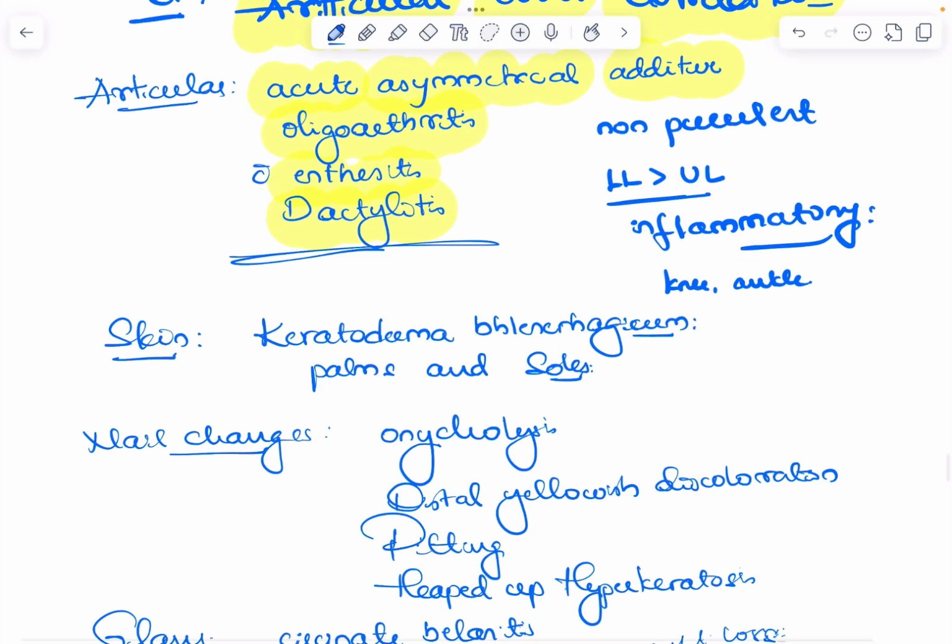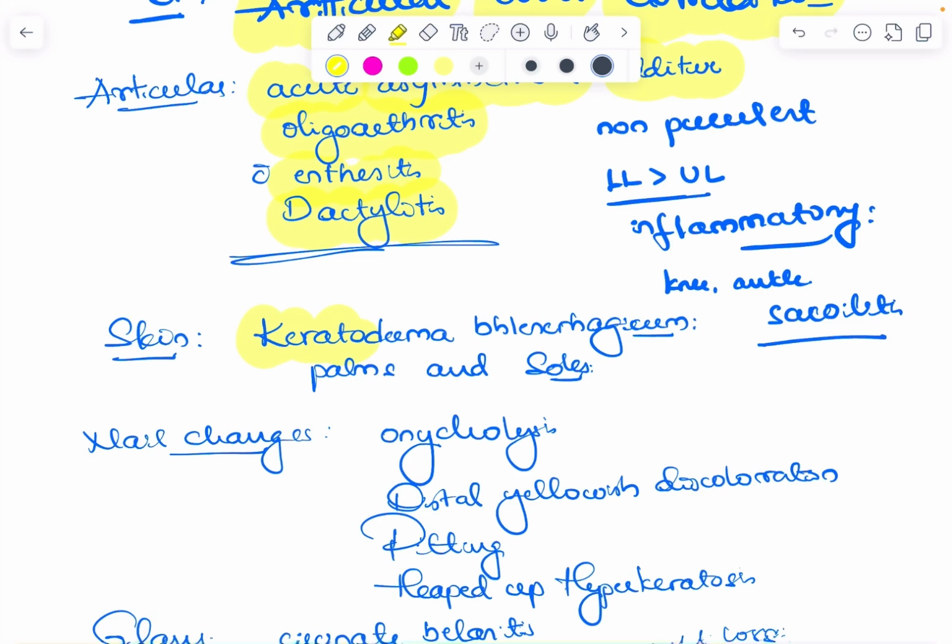Sacroiliitis also, asymmetrical sacroiliitis, more asymmetrical than in ankylosing spondylitis. Extra-articular manifestations include keratoderma blennorrhagicum. What is keratoderma blennorrhagicum? It is hyperkeratotic lesions. Initially it starts as vesicles and pustules which rupture and form crusting, finally resulting in hyperkeratosis and causing keratoderma blennorrhagicum.